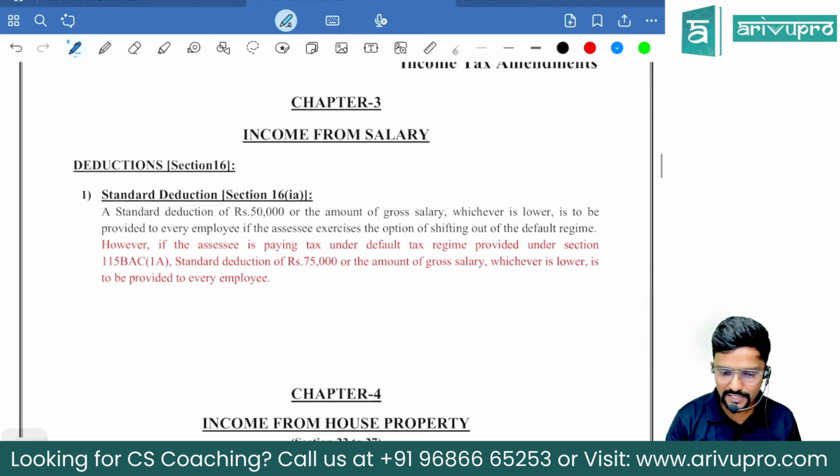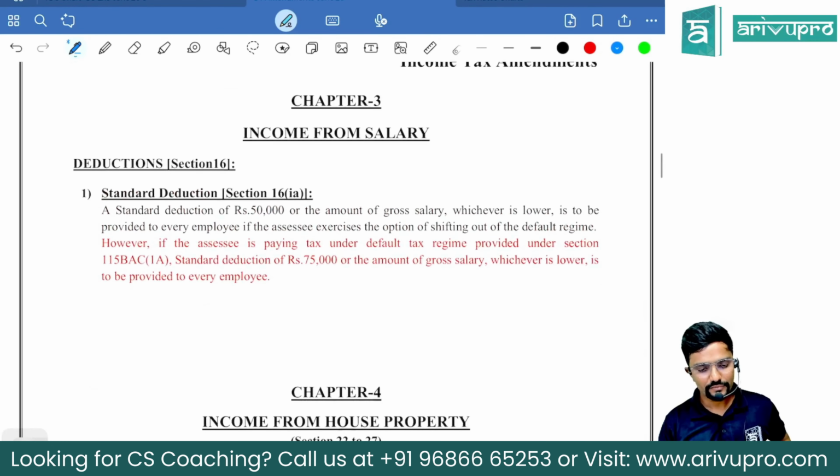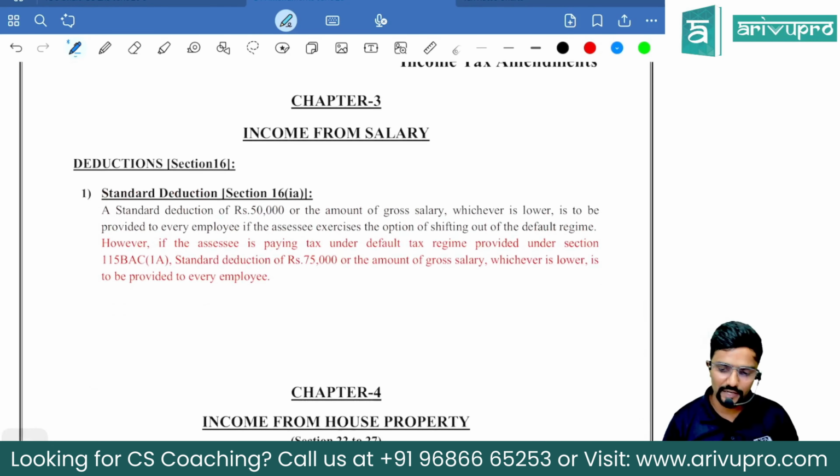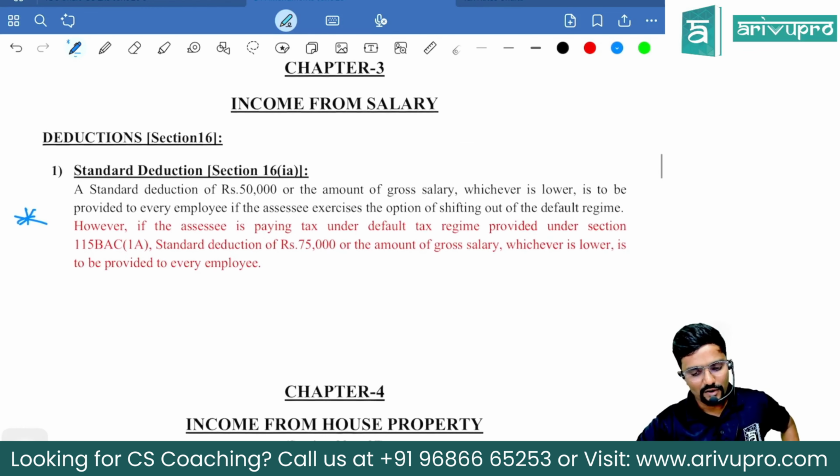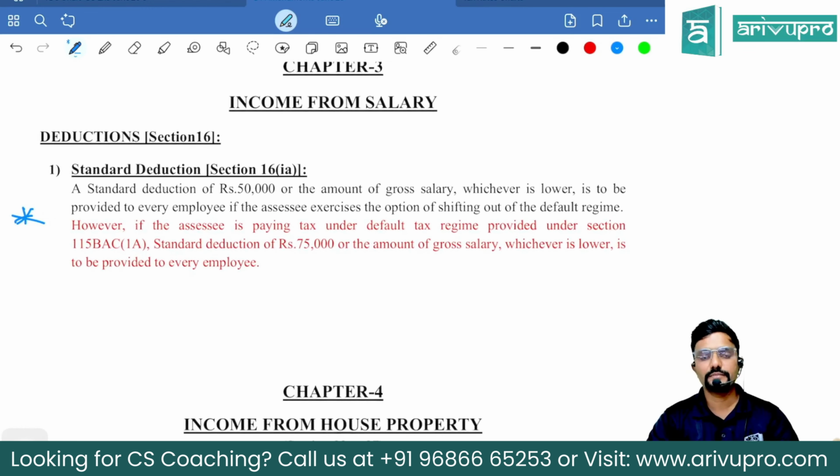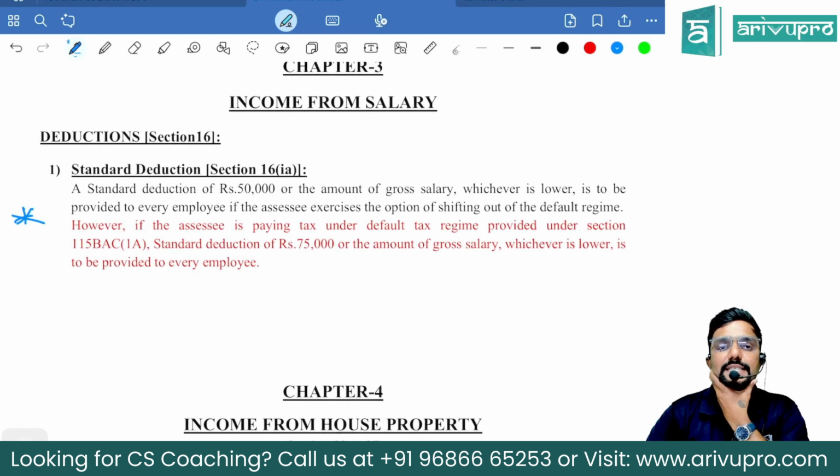Next change is with respect to salary head. Standard deduction. Again, one of the major changes, important is what I feel. Guys, standard deduction under the head salary for every employee was 50,000, both under optional regime as well as default regime.